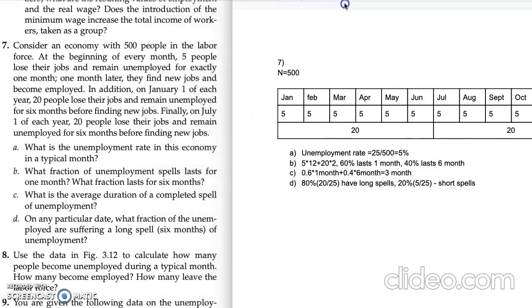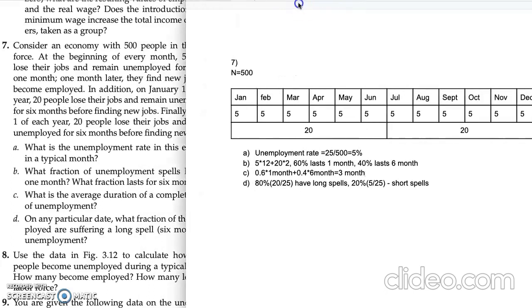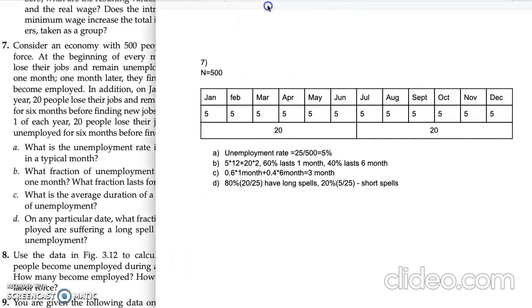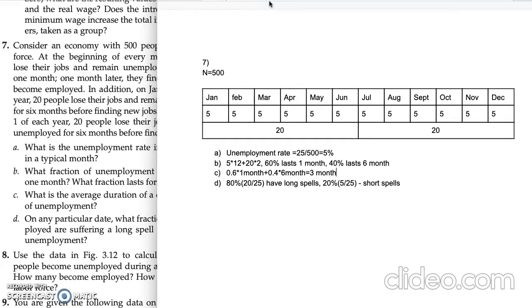Okay, what about the fraction of unemployment? As I said before, on any given date, there are 25 people unemployed. 20 of them, which is 80%, have long spells of unemployment, while 5 of them, 20%, have short spells.